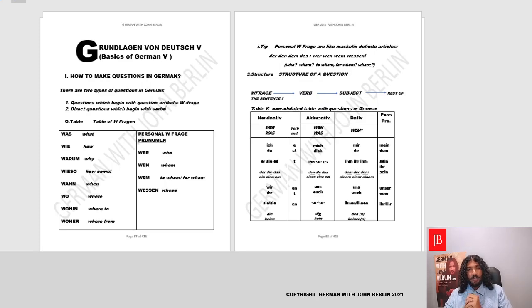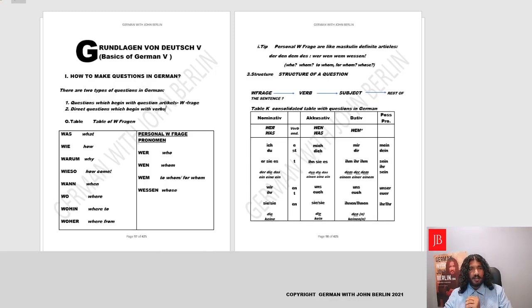Genau. So there are two types of questions in the German language. Firstly, some questions begin with a question word, like in English, you have how, when, why. Just the same, in German there are certain question words. Since they begin with the letter W in German, they're also known as W-Fragen.